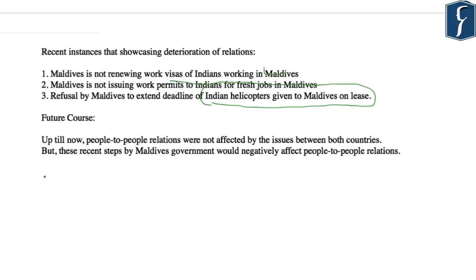Now, the future of India-Maldives relations does not look good because up till now, people-to-people relations were not affected by the issues between both countries. However, these recent steps by the Maldives government would negatively affect the people-to-people relations. And India wants that people-to-people relations should not be deteriorated because of political issues.